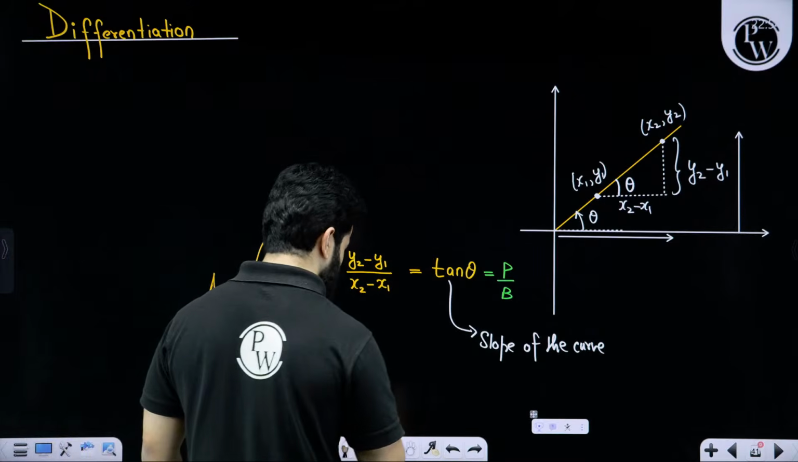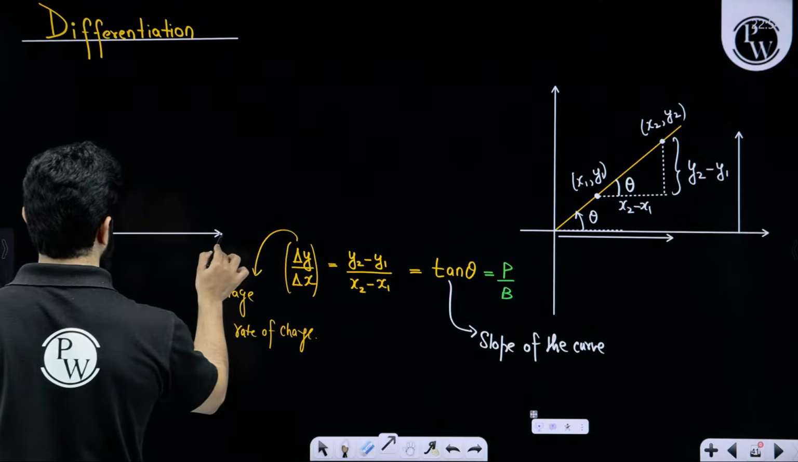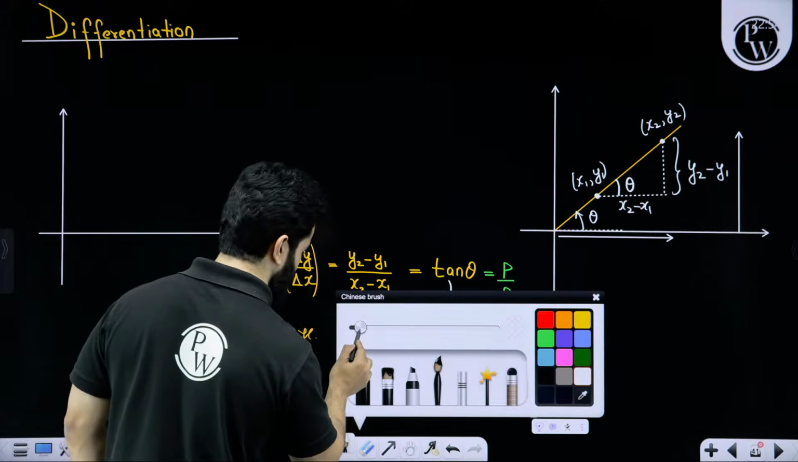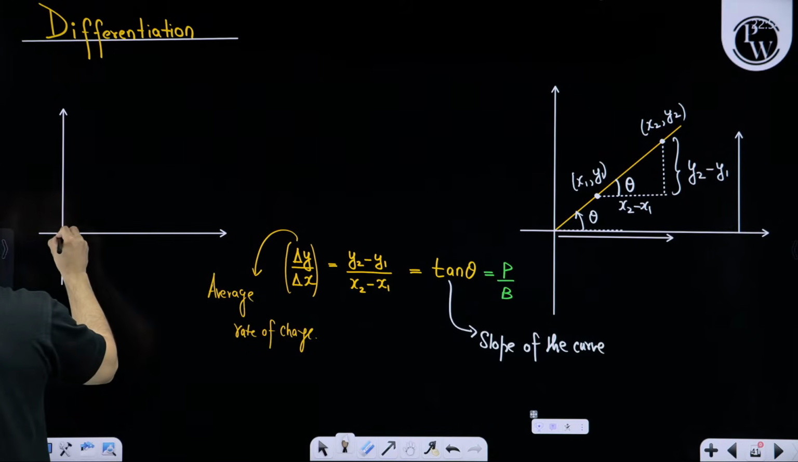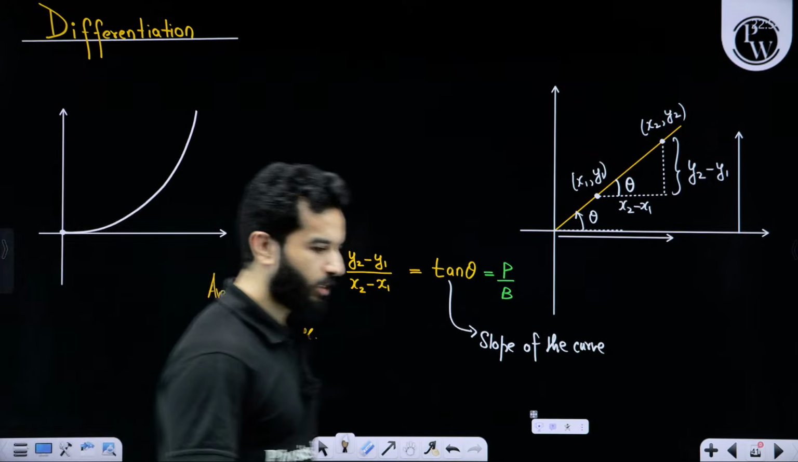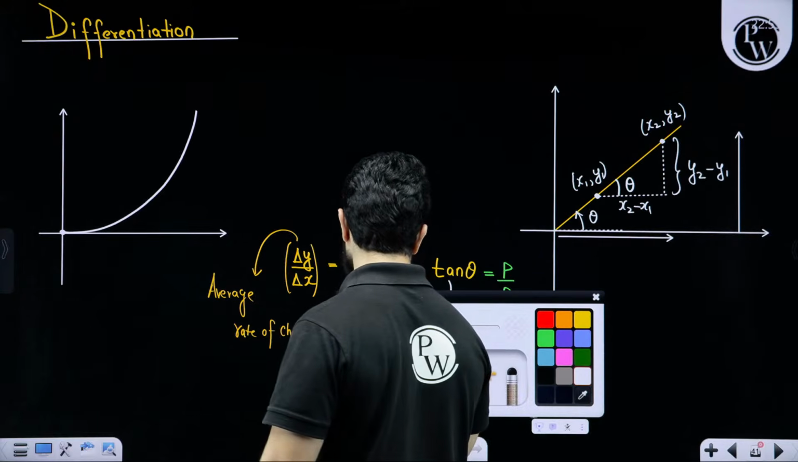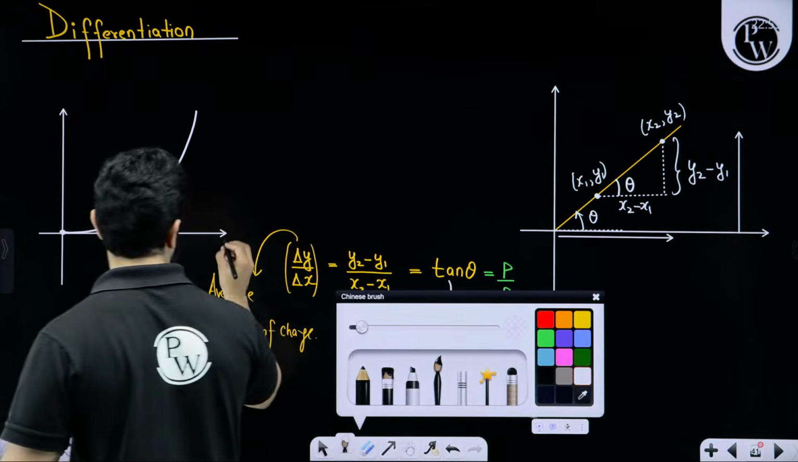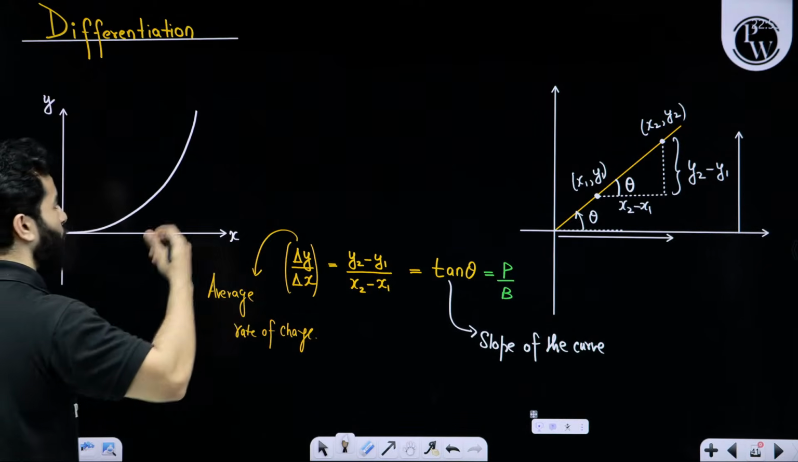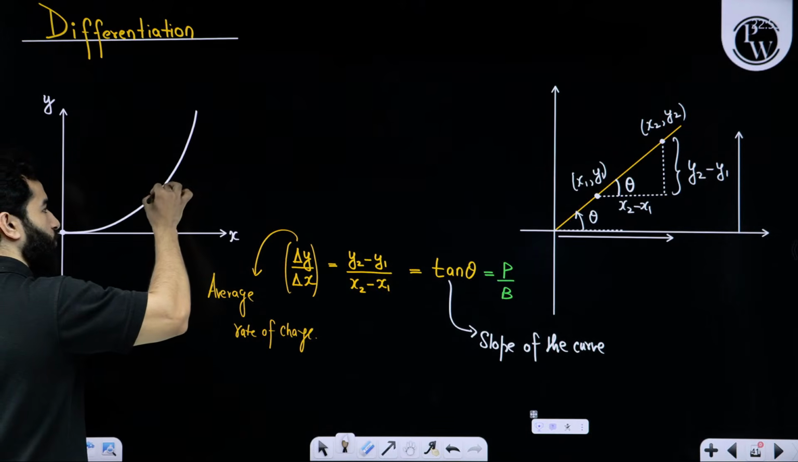See, things will be different when we are going to talk about a curve. Let's suppose now we don't have a straight line, we have got a curve like this. And now in this we want to find out the slope at any point. Let's suppose this is the x-axis, this is the y-axis. We want to find out the slope at any point. Let's suppose we want to find out the slope at this point.